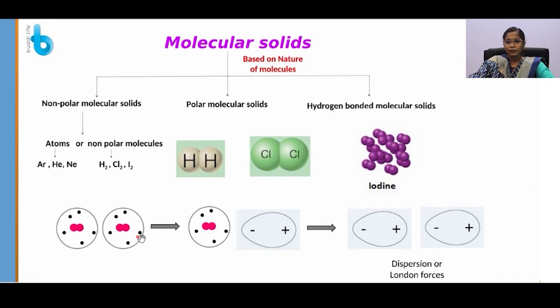In one situation, the polarity of the symmetry of the molecule is lost. It induces a dipole in it. A dipole in one molecule will distort the adjacent molecule's symmetry and also induce a dipole. The interaction of dipole-dipole is known as dispersion or London forces. These forces are weak in nature, so they have low melting and boiling points, and these solids are soft in nature.